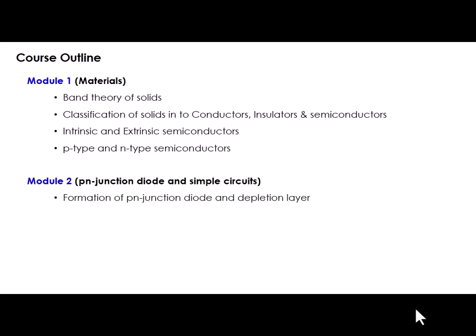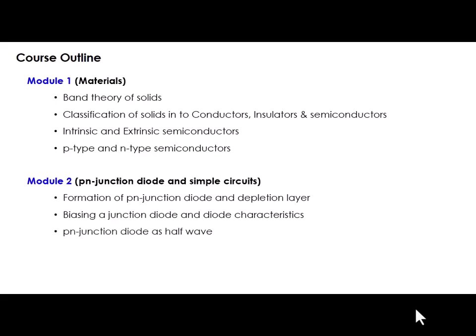After that, we will see what will happen if we supply a biasing voltage to a semiconductor diode, how the diode will behave. The potential you supply across the diode is called the biasing potential, and the behavior of the diode is called the diode characteristics. We will discuss the diode characteristics also: what is their behavior when you are supplying a potential across the semiconductor diode.